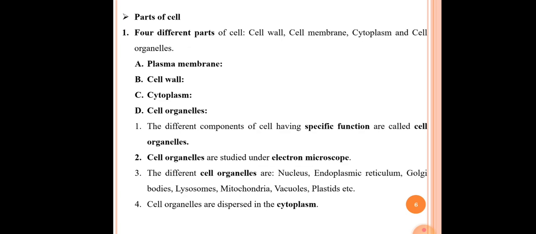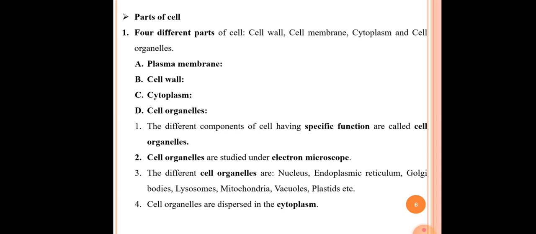In the next slide, our next point is parts of cells. There are four different parts of cells. The first one, cell wall. Second, cell membrane. Third one, cytoplasm. And fourth one, cell organelles. We can see capital A, B, C, D. They are the various parts of cells: plasma membrane, cell wall, cytoplasm, cell organelles.